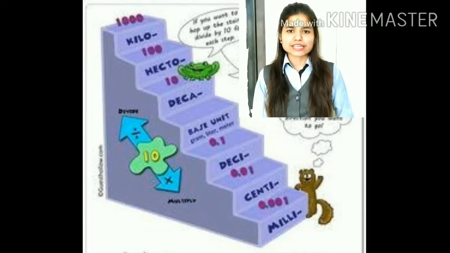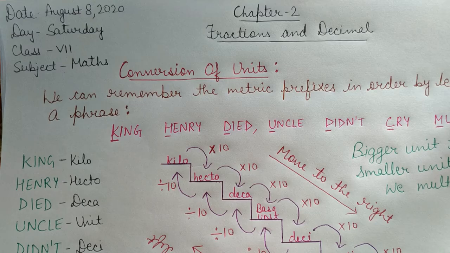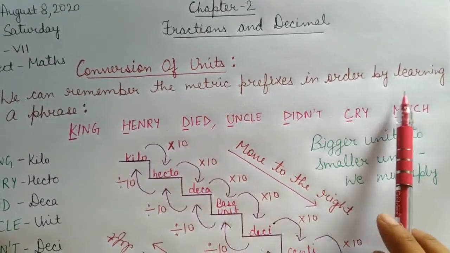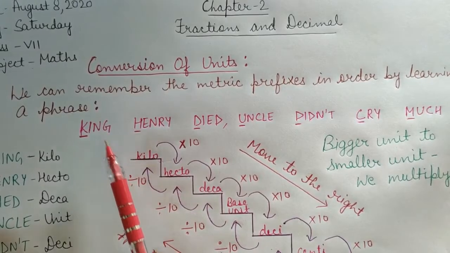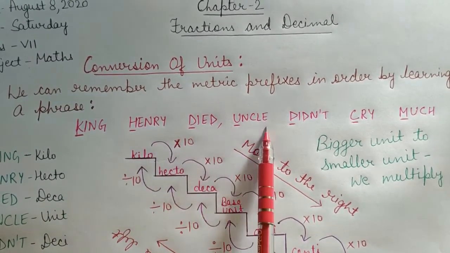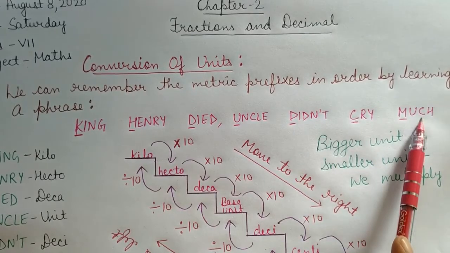We were doing our second chapter and today we will do the conversion of units. So in this topic, we are going to learn the prefixes of the metric system by a phrase. First of all, we can remember the metric prefixes in order by learning a phrase. And what is the phrase? King Henry died, uncle didn't cry much.